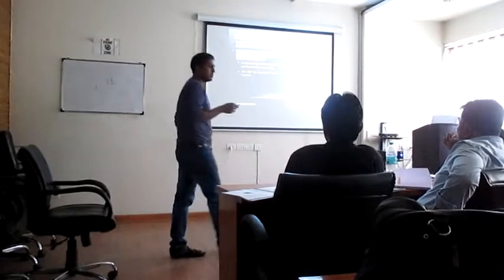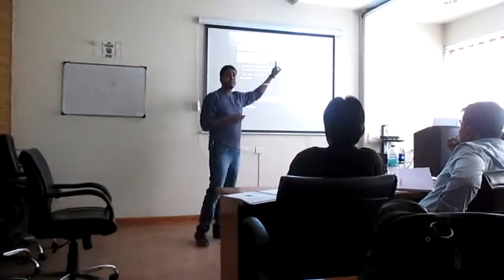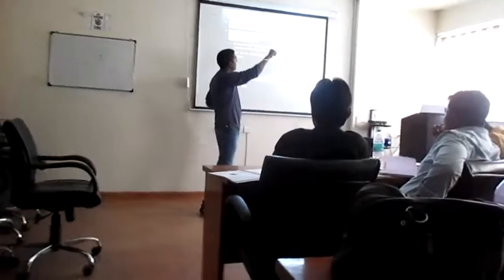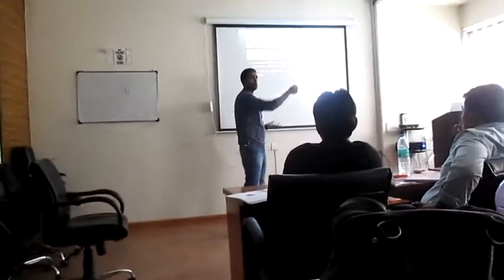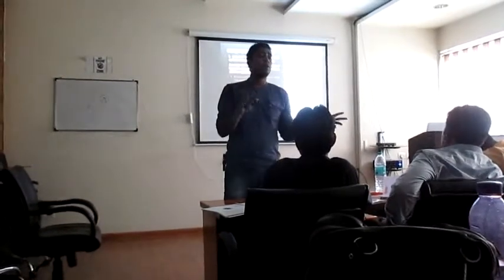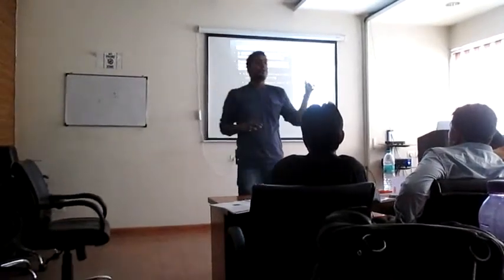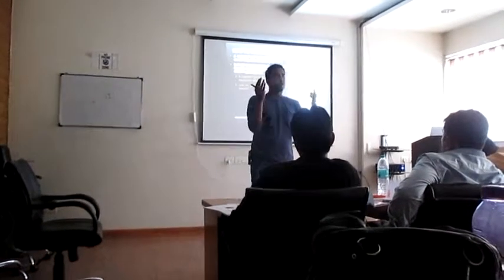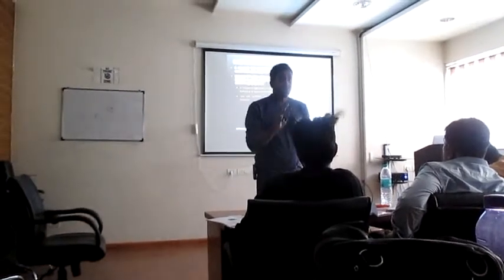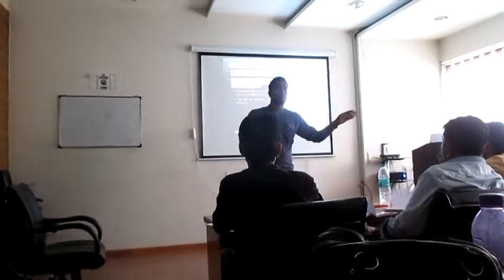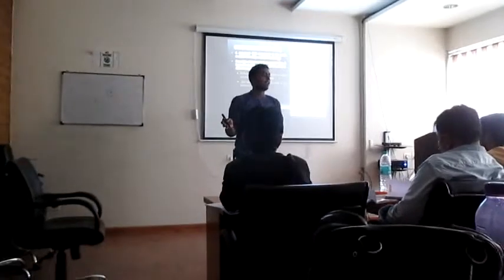Okay. In compound microscopes, we have two lenses, as you can see there. In the simple microscope, we have only one lens, but in compound, more than one lens is used. Now, lenses are of two types, convex and concave. So we are using a combination of both, one convex, one concave.